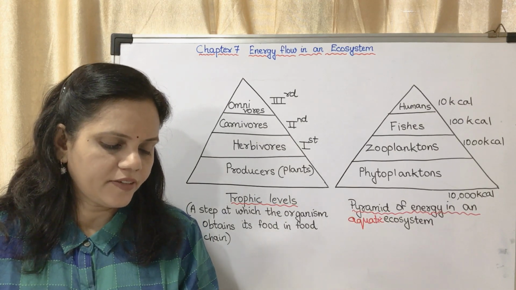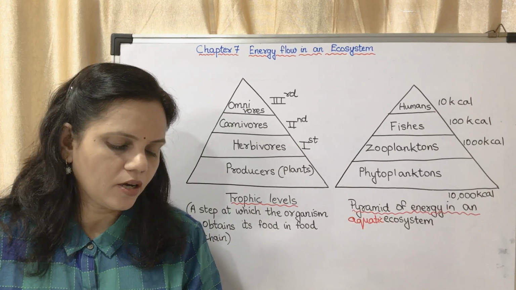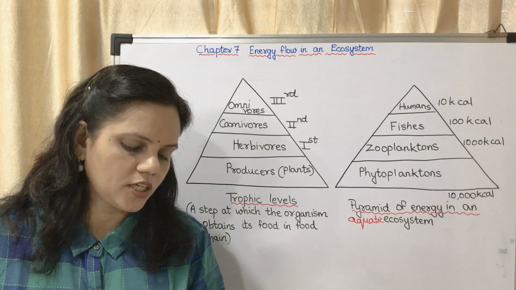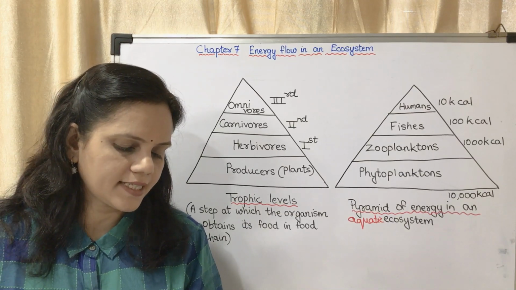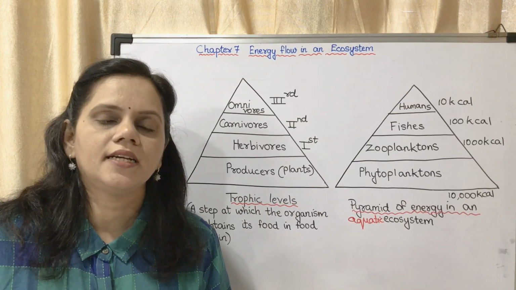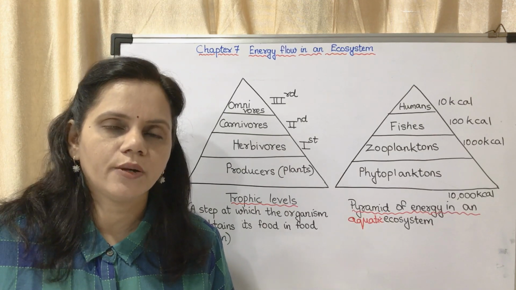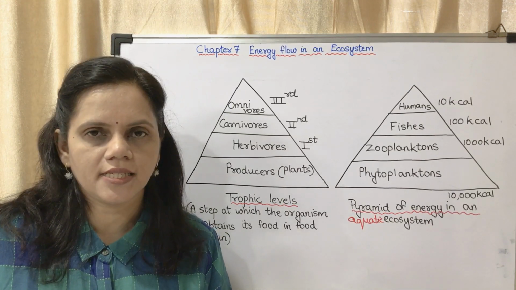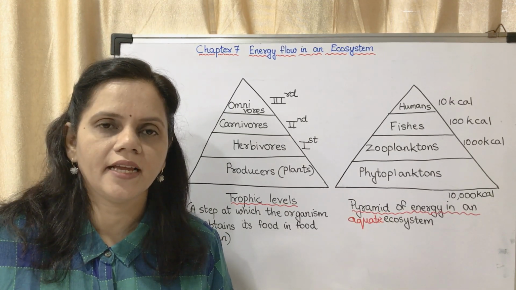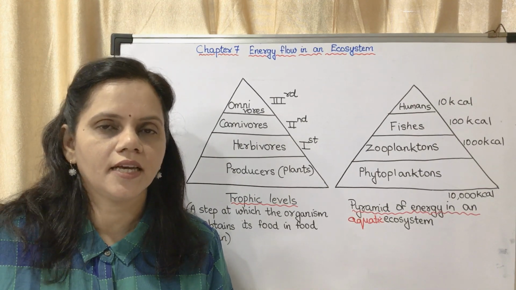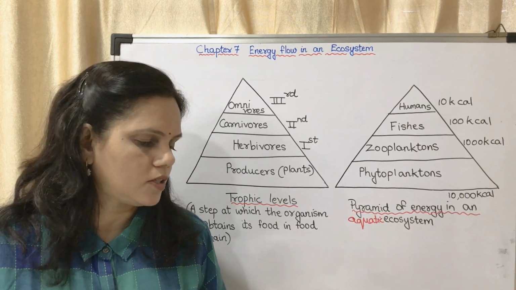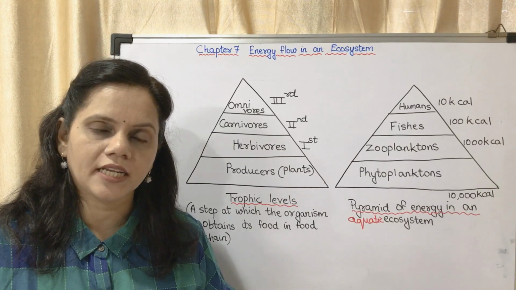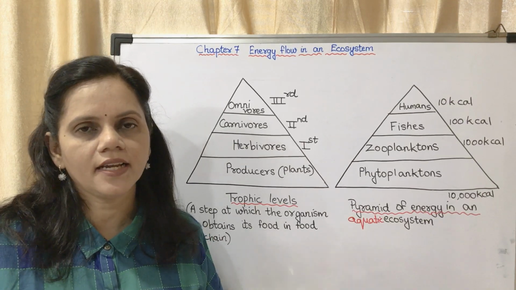Now, in the left hand side, use your brain power. Why are the numbers of tertiary consumers always less than those of consumers? It is to maintain equilibrium in the ecosystem. So this much you may mark in your textbook. This part is very, very important.